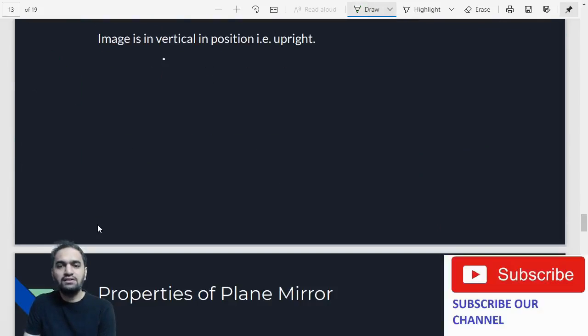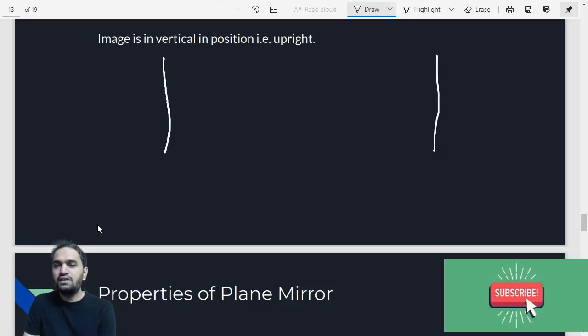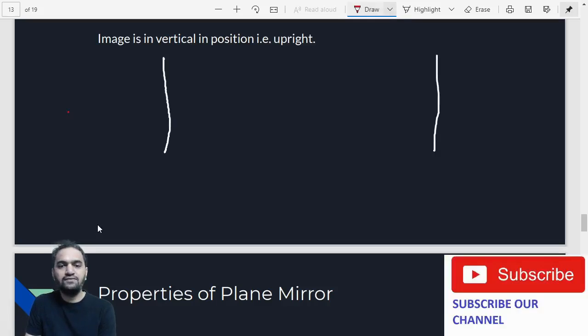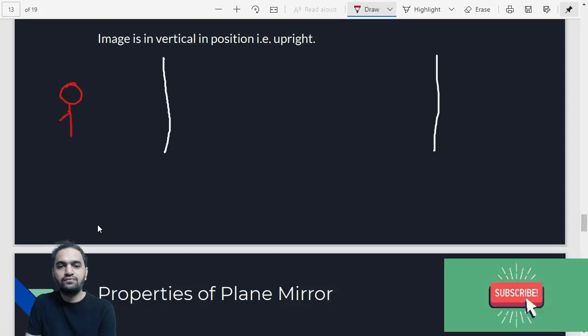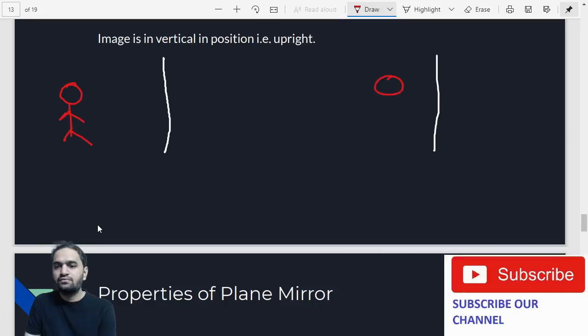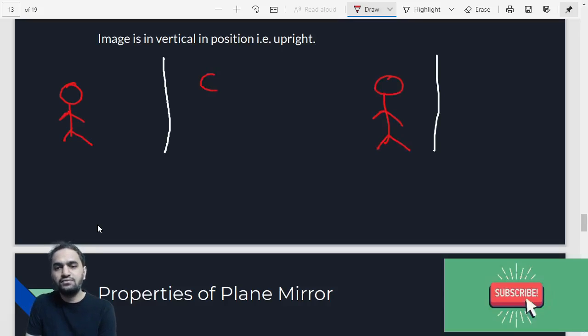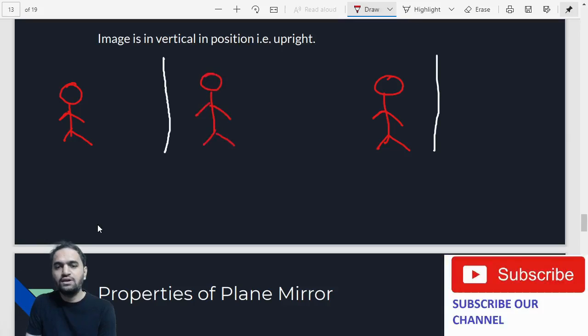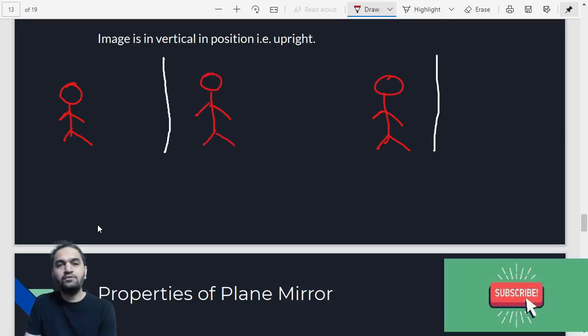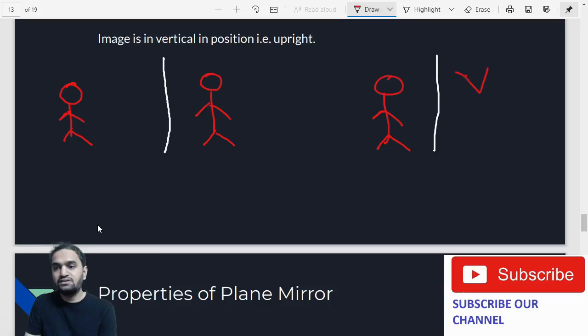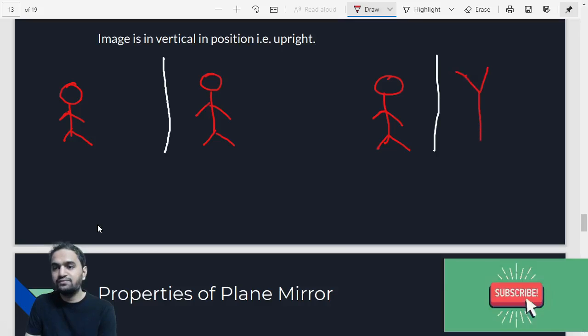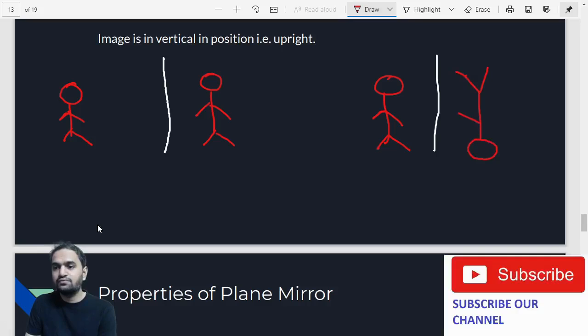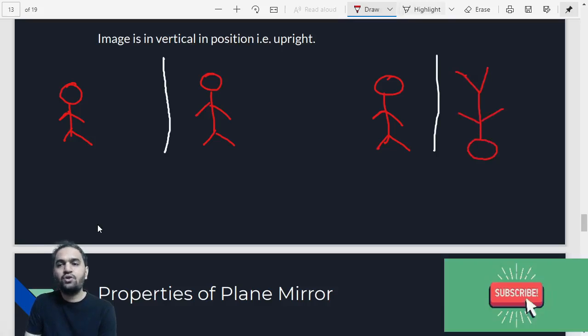There are certain mirrors in which if you stand in front of it, you are going to get the same image. Okay, this one. And suppose let's say there will be certain mirrors which are going to give you an upside down image. Like for example, this is the kind of image you might get. This is called as inverted image.